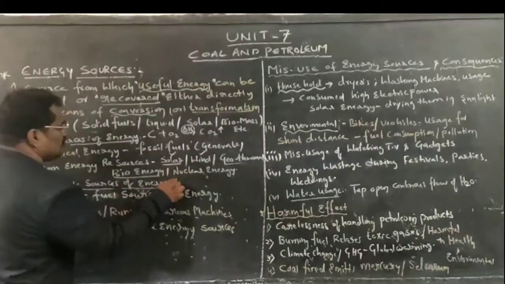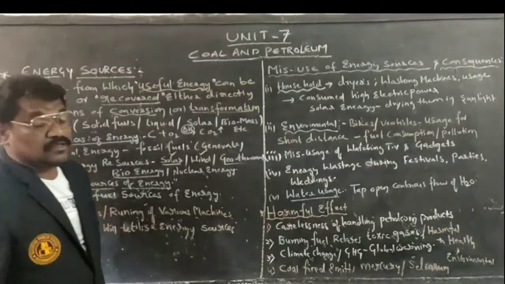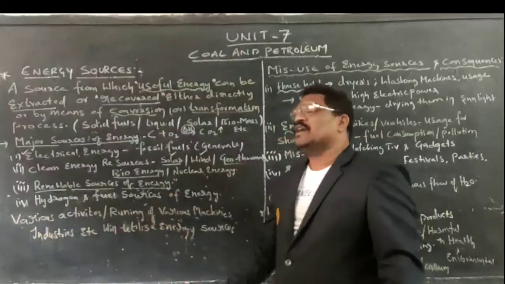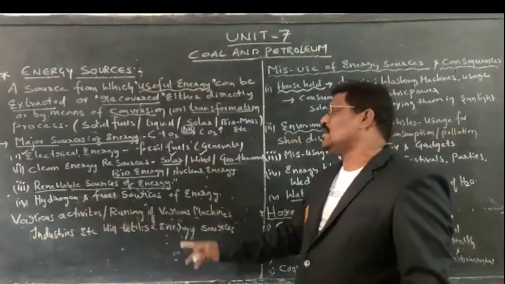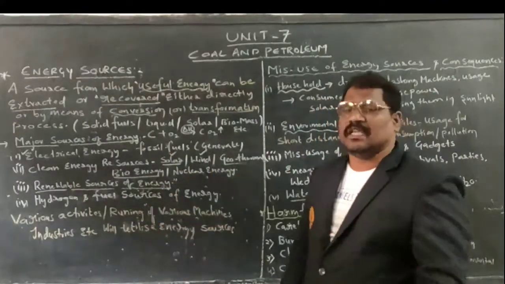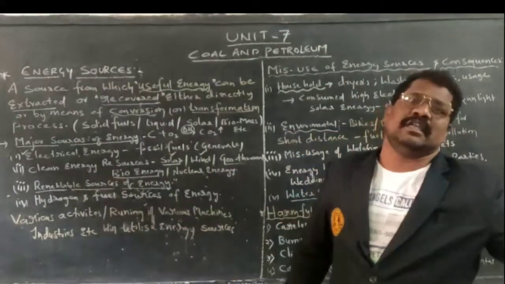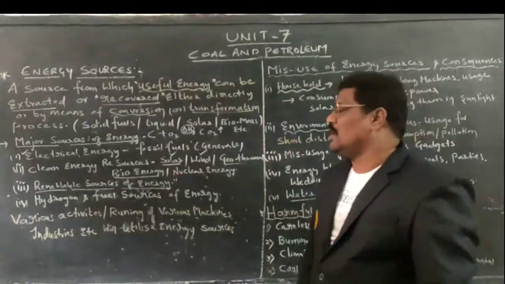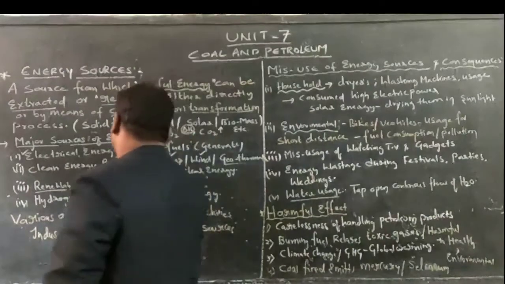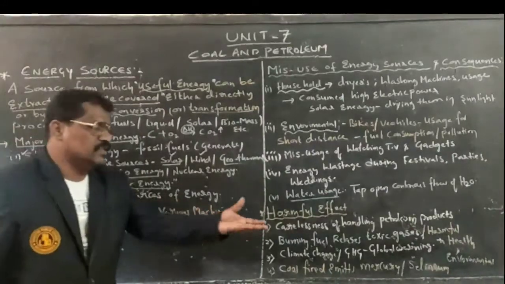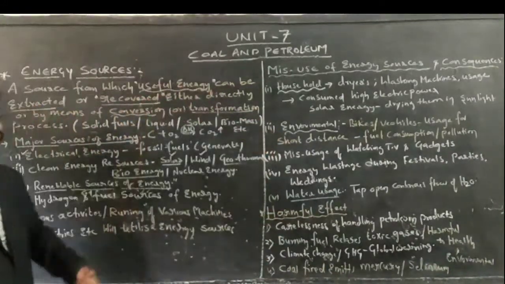Renewable sources of energy. Reutilization of energy sources also exists. Among these, solar energy is reutilized, and wind energy is also reutilized. Therefore, a source that can be reutilized and from which we can extract energy is also called an energy source. Hydrogen fuels and fuel cell sources also exist, from which a quantity of energy can be produced.